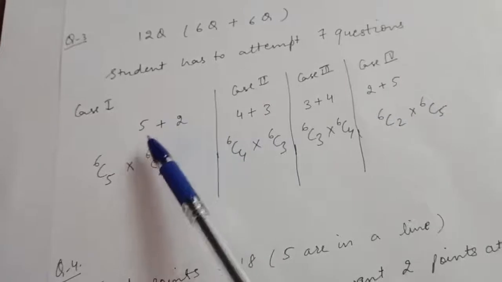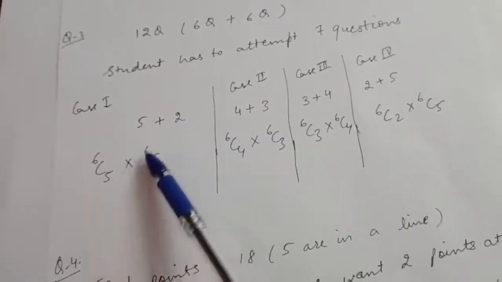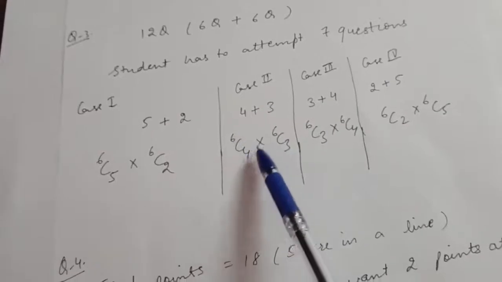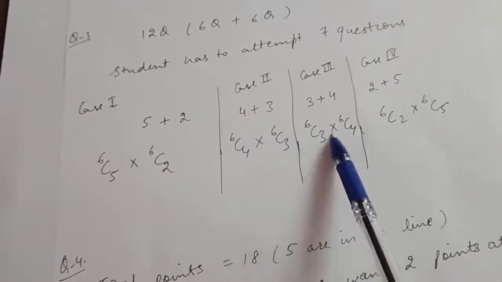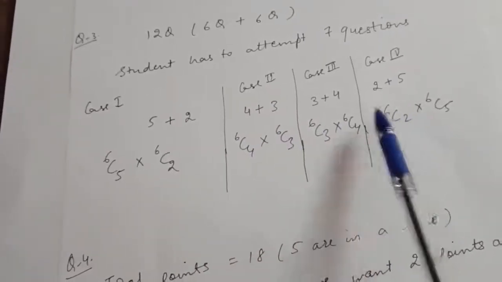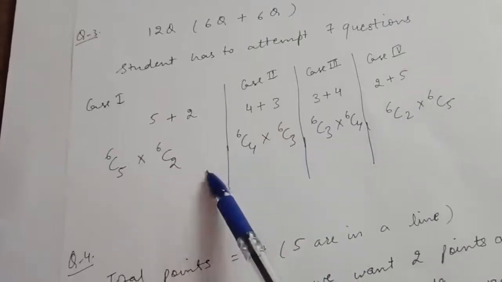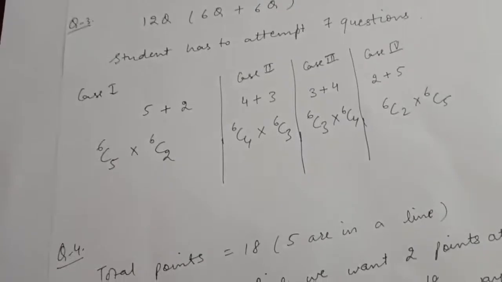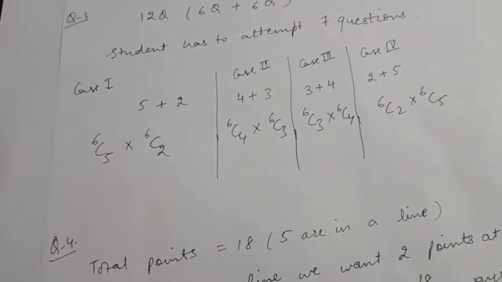So this can be done in 6C5 into 6C2 ways. Case second, the number of ways will be 6C4 into 6C3. Similarly calculate for this. Now calculate these values and add the results of these different cases. Then you will get the number of ways of selection of 7 questions.